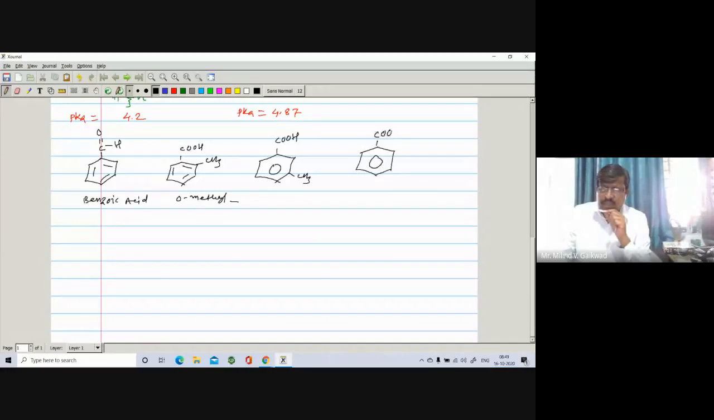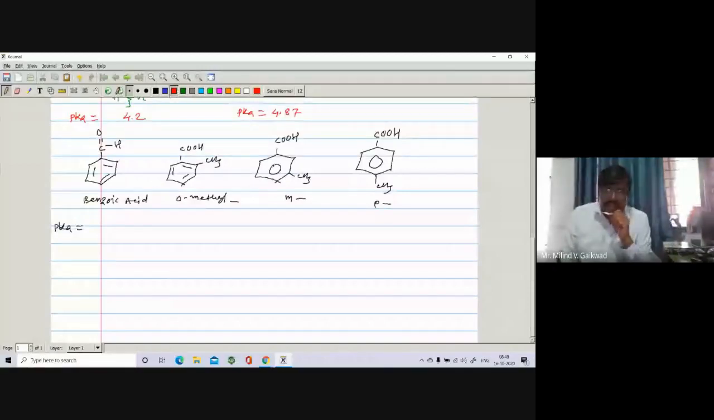Here is a COOH and here is a CH3. So it is para, right? So of course we can say here the benzoic acid and methyl benzoic acids. In this case, methyl is an electron donating group. It exhibits plus effect. So of course, the acidity of the methyl benzoic acid is lower as compared to benzoic acid.